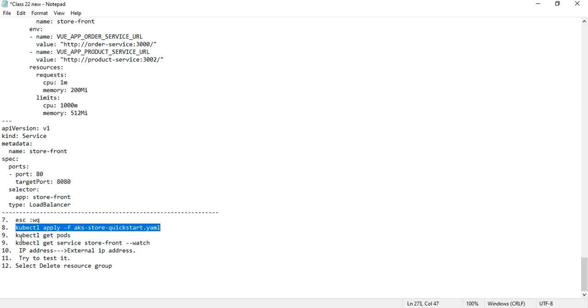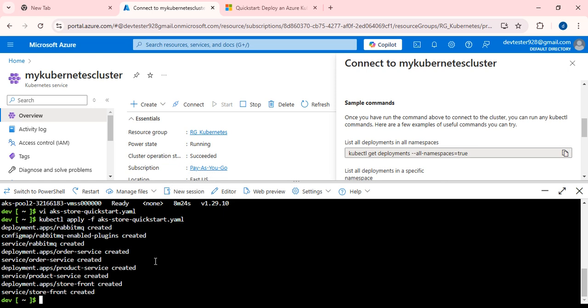Fine. Then if I want to check the pods, once I applied the file, pods will be generated now in order to run the containers. If I want to check the same, kubectl get pods.